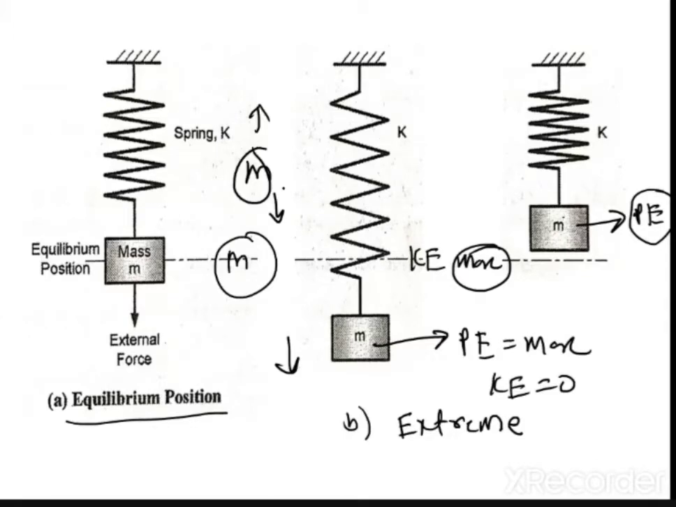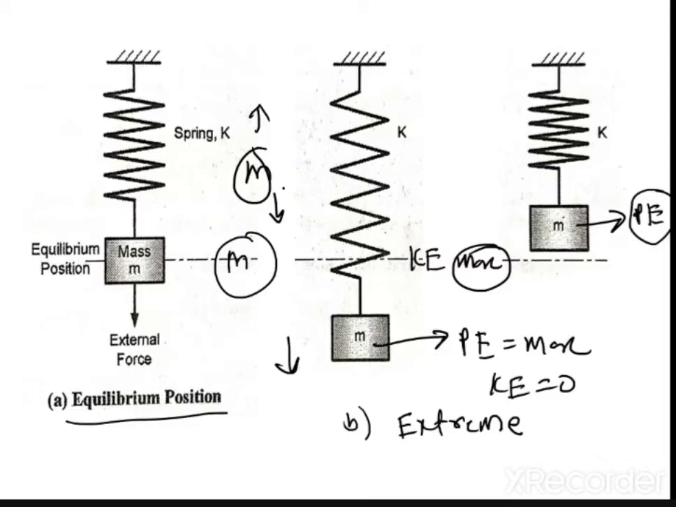Now I just want one question answered from your side. This process will continue up to where? When will this continuous process stop? There is a motion of the mass from the mean position to the upward direction to the downward direction. Till where will this continue?